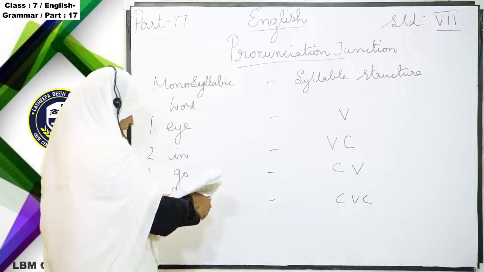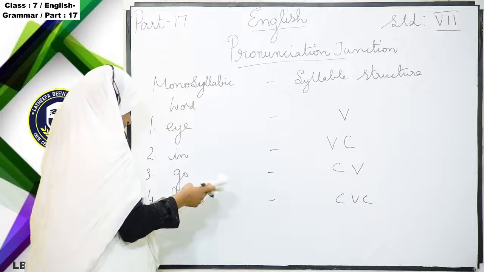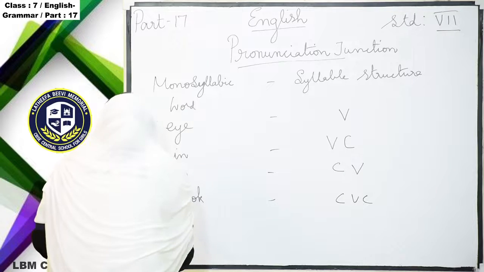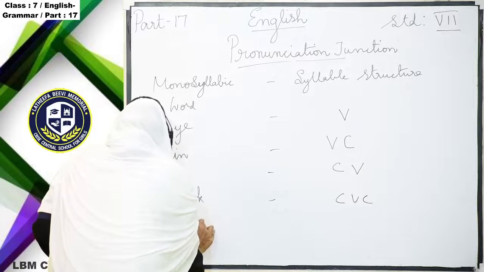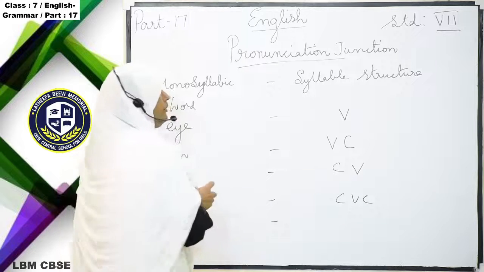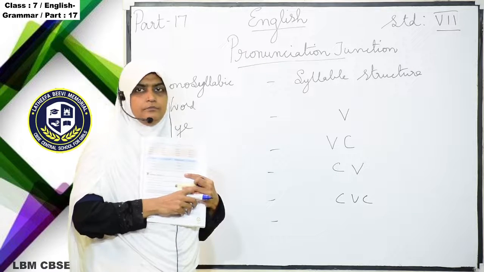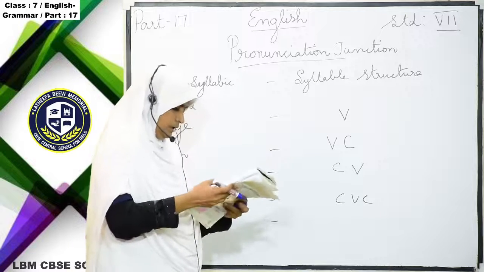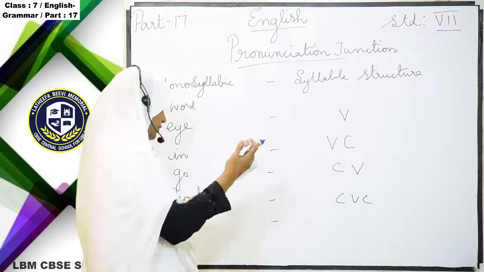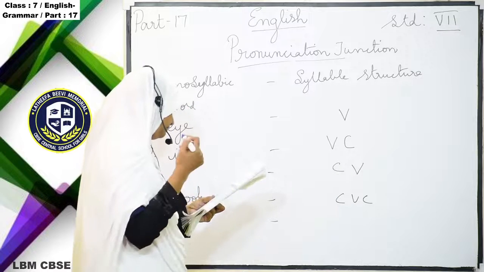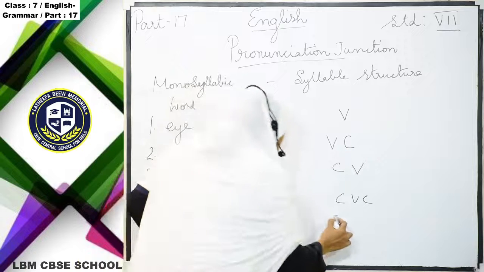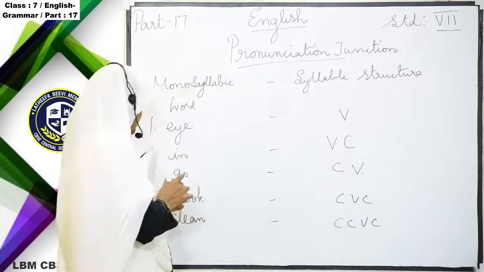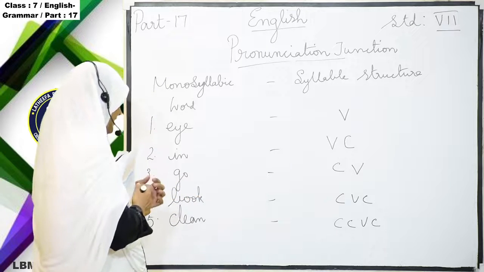And then the fifth one, "clean". When you are pronouncing "clean", it is also a monosyllabic word. So how can you write the syllable structure here? C, C, V, C. How does it come?